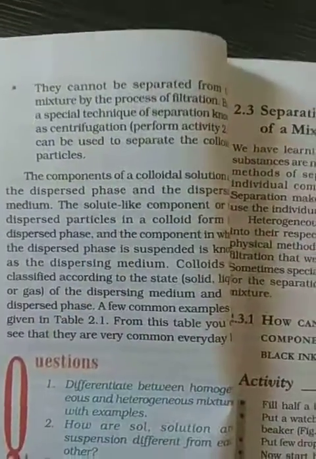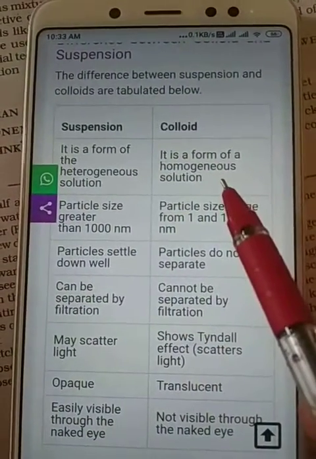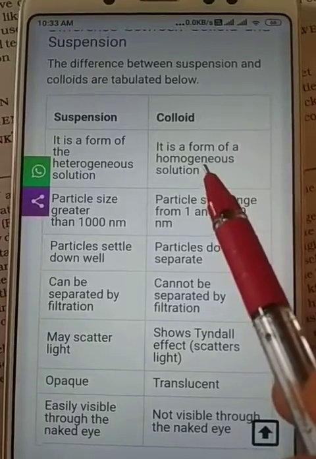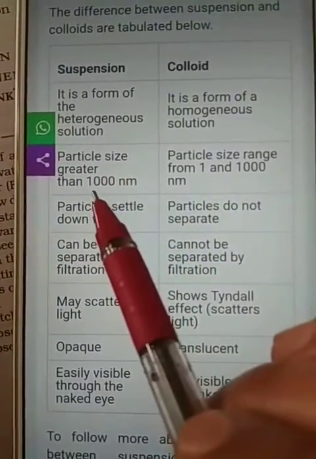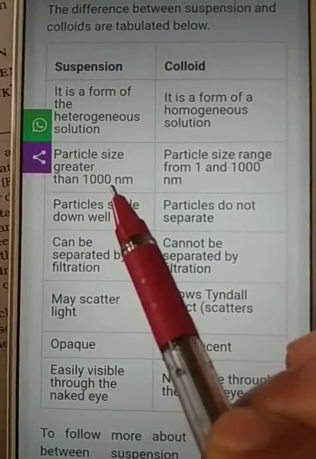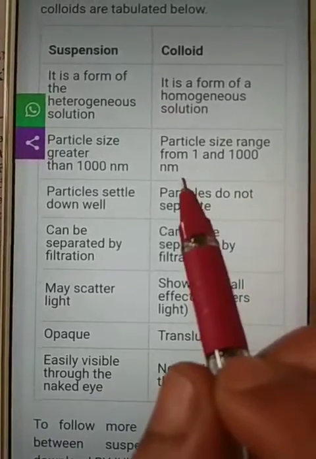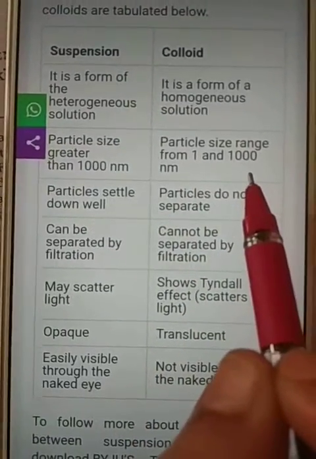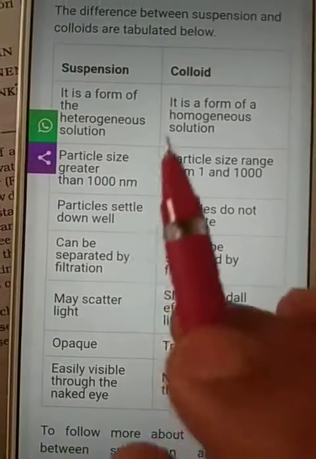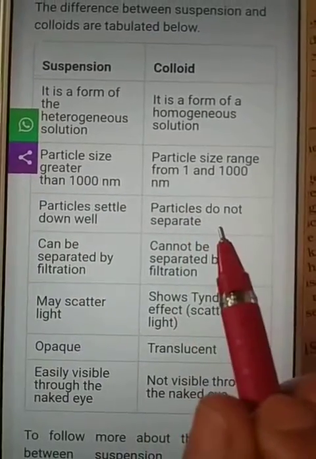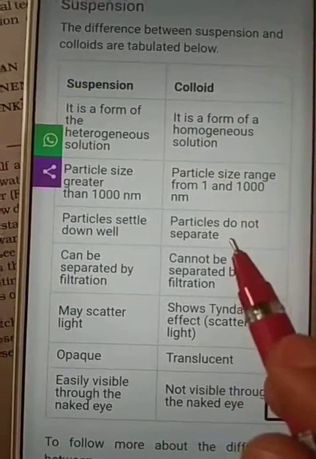Now, the difference between suspension and colloid. Both are heterogeneous mixtures. A colloid looks like a homogeneous mixture. In a suspension, the particle size is greater than 1000 nanometers, that's why we can easily see the particles of solute. But in a colloid, the particle size ranges from 1 to 1000 nanometers, so we cannot easily see the particles with our naked eyes. In a suspension, particles settle down because they are big enough, but in a colloid the particles do not separate and continuously move in the water, so they are stable.